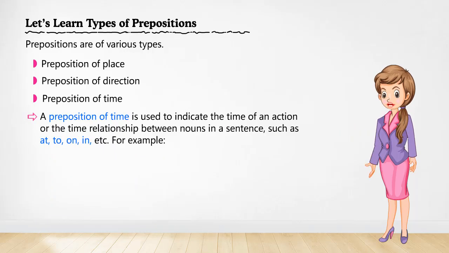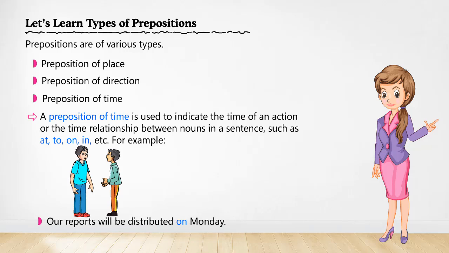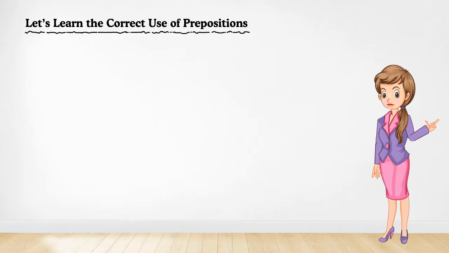A preposition of time is used to indicate the time of an action or the time relationship between nouns in a sentence, such as at, to, on, in, etc. For example, I leave for college at 8 a.m. every day. Our reports will be distributed on Monday. Let's learn the correct use of prepositions. Read the uses of some confusing prepositions.